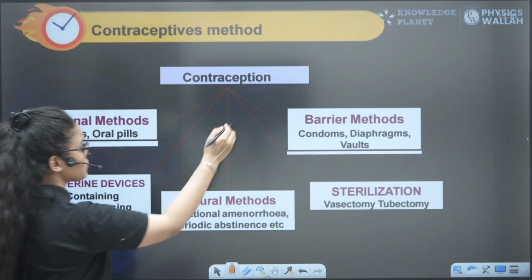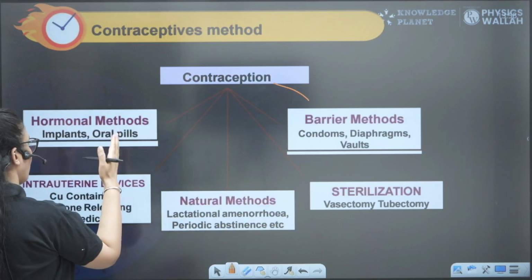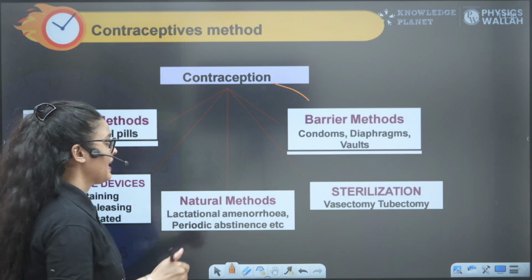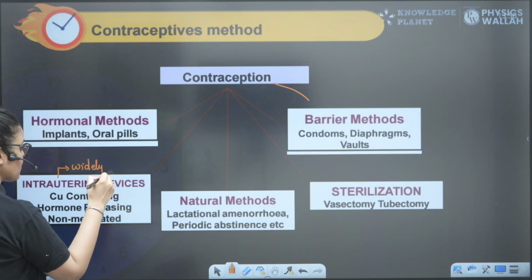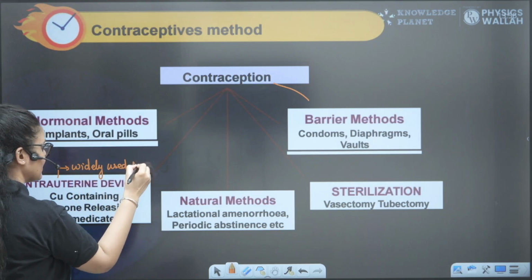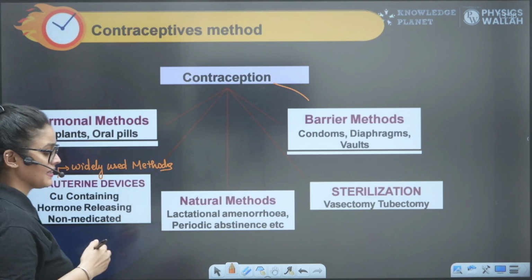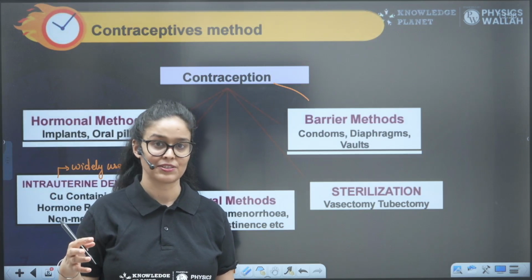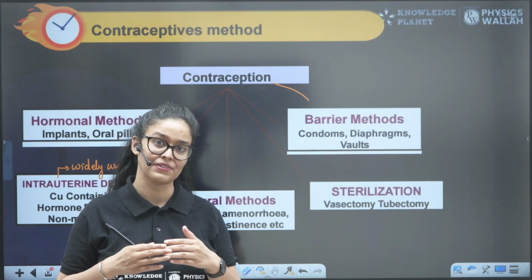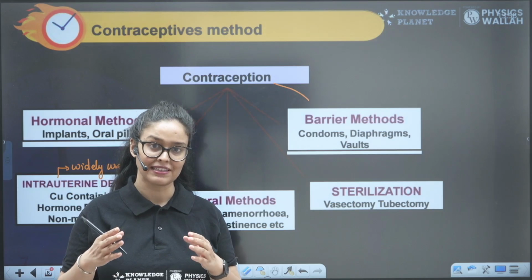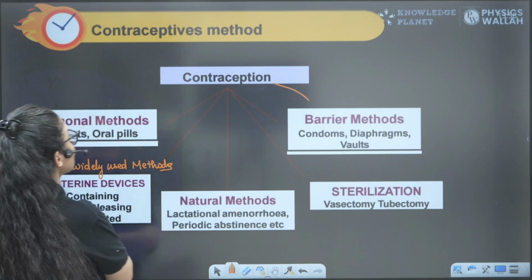So we have to see the types of contraception: barrier method, sterilization method, natural method, hormonal method, intrauterine devices. And intrauterine devices is a widely used method in our country. It is widely used by Indians because it remains effective for a longer duration, right? Suppose some people want to create space or a gap between the children, they will just go for the IUDs, right?